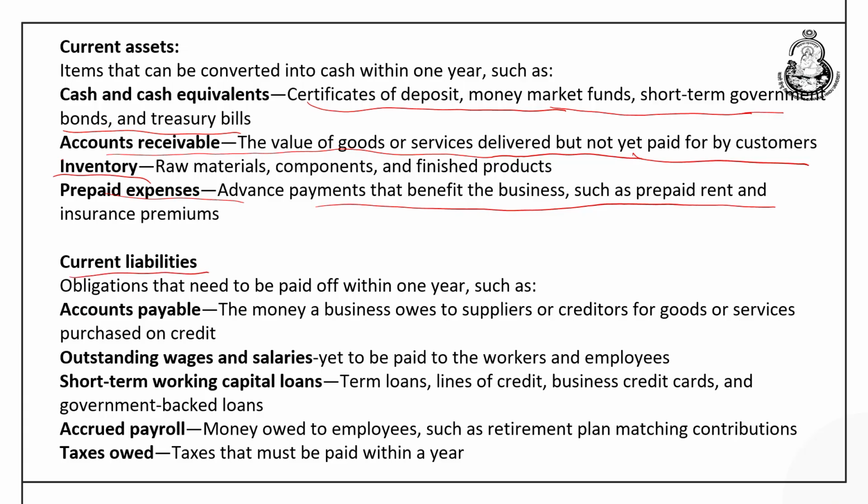This includes accounts payable. That means the company has taken goods on credit, but it has not paid the supplier. There are some outstanding wages and salaries which are yet to be paid to the workers and employees of the company. There are accrued payroll amounts, that is money owed to employees such as retirement plans and matching contributions. Sometimes taxes which are due but not paid by the company can also come under current liabilities.